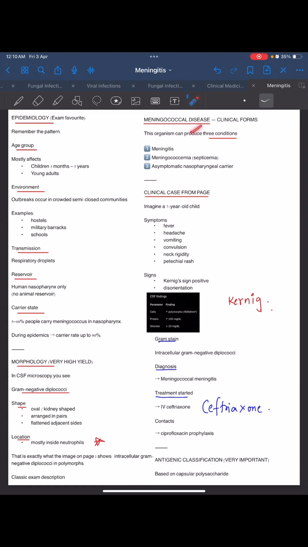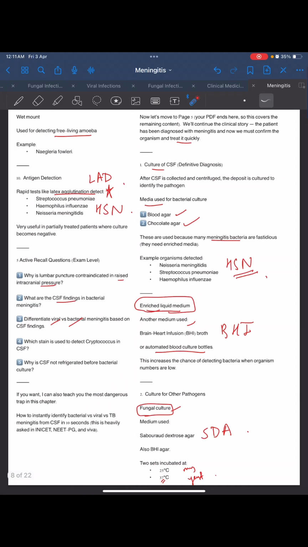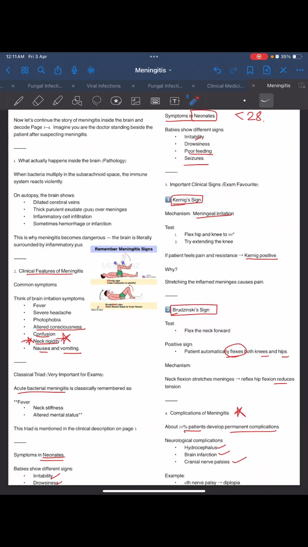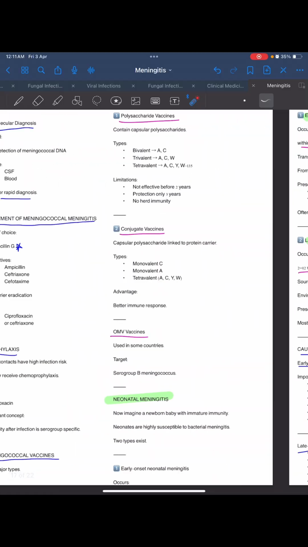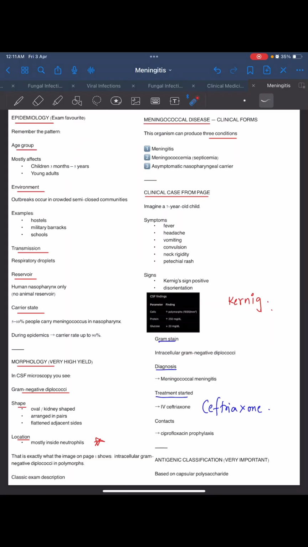Then talking about meningococcal disease. The organism can produce three conditions: meningitis, meningococcemia or septicemia, or the patient can become an asymptomatic nasopharyngeal carrier. Imagine a 7-year-old child presenting with fever, headache, vomiting, convulsion, neck rigidity, and petechial rash. Now in the signs, Kernig sign is positive. Kernig is extension of the knee. During extension, there is pain and resistance. And the other thing is Kernig positive and disorientation.